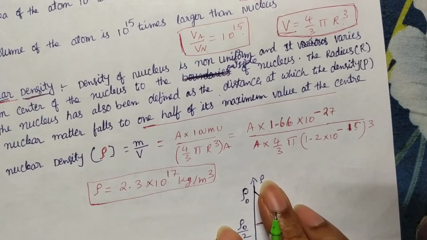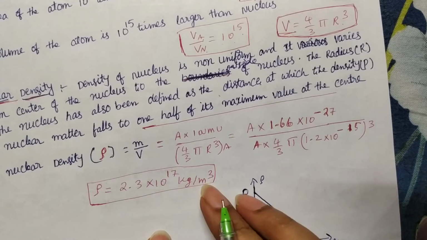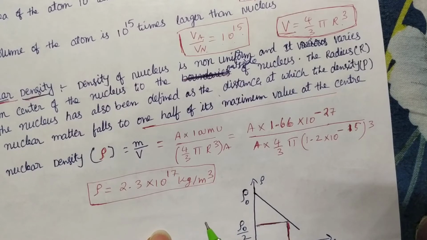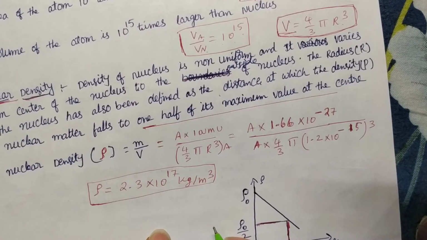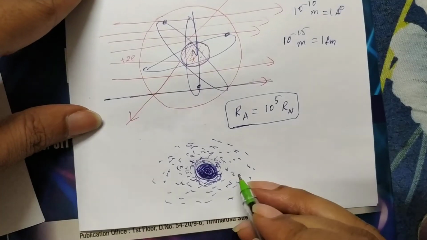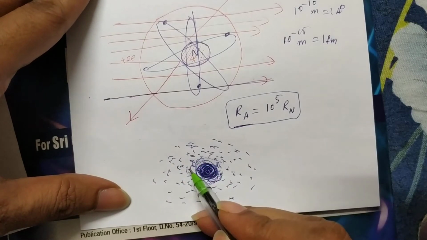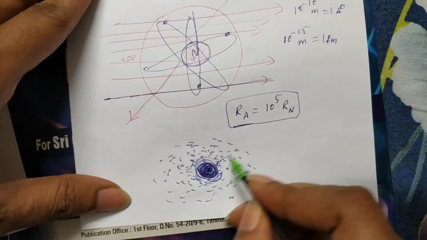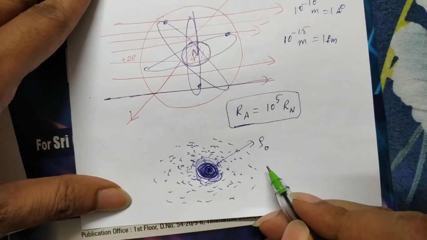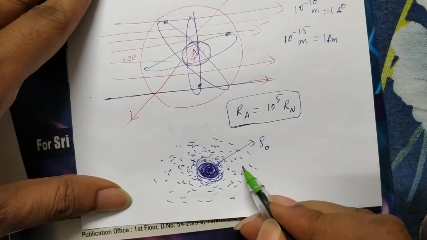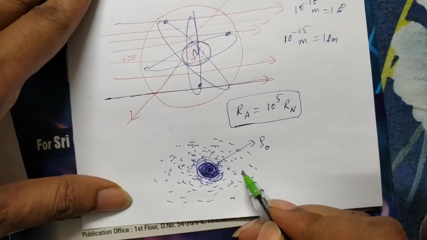Actually, the mass inside the nucleus is not equally distributed. The density is very high at the center, and when you move away from the center, the density decreases. For example, if you take the nucleus, at the center heavy density is there. What is that density? You can take it as rho naught. When you move away from the center, the density falls down.